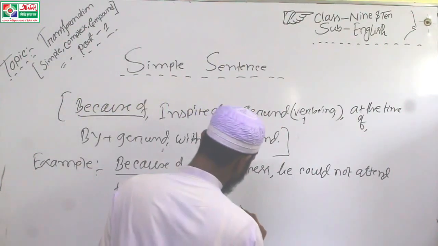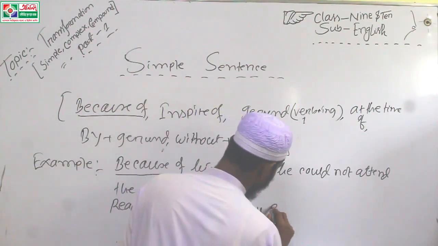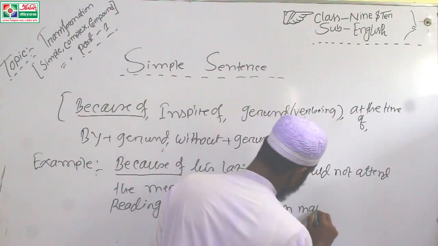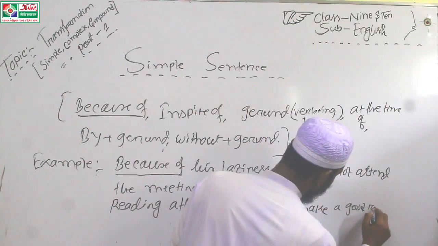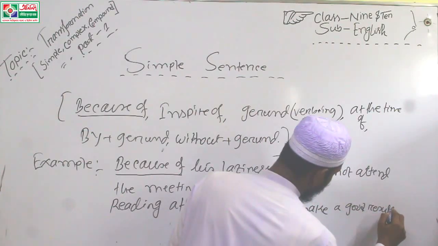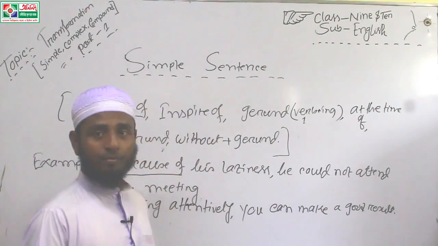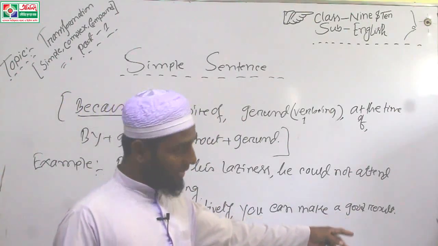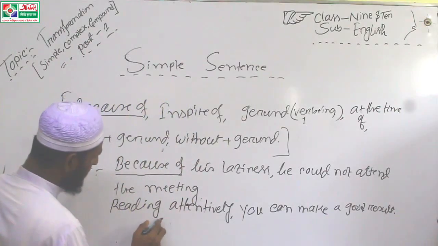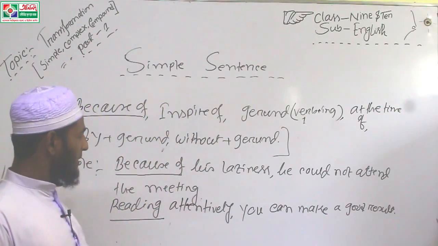Reading attentively, you can make a good result. Okay? Reading attentively, you can make a good result. Notice it, I have used a gerund. Okay?